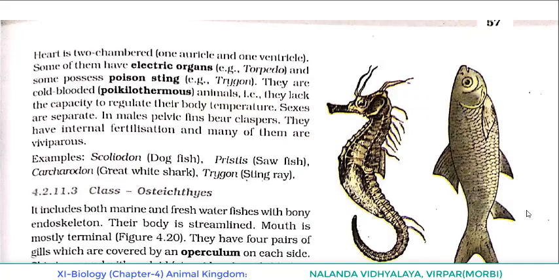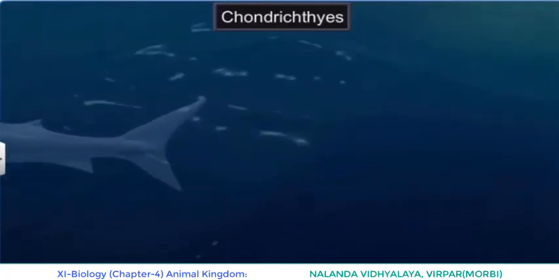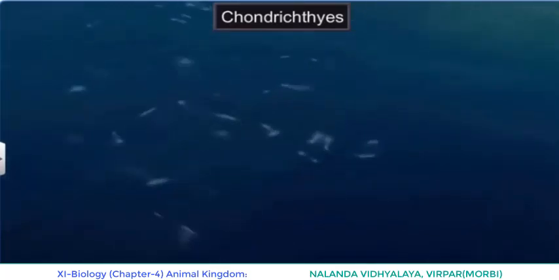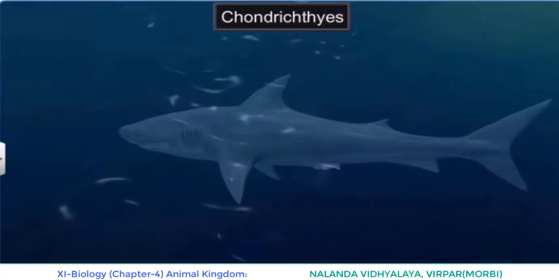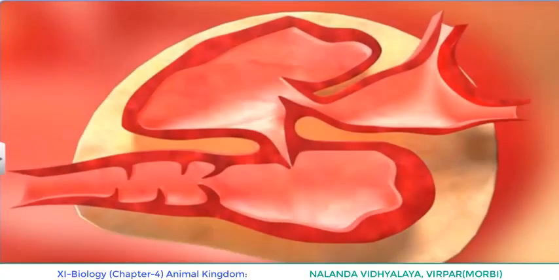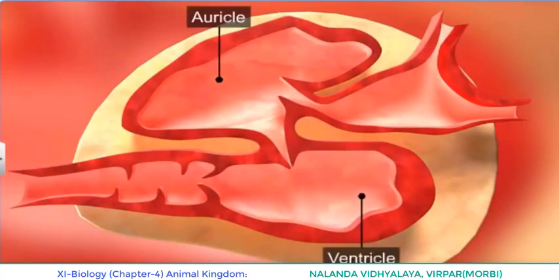The heart is two-chambered: one auricle and one ventricle. What about our condition? Ours is four-chambered, two auricles and two ventricles. So here in the case of Chondrichthyes, they have a heart with how many chambers? Two chambers. Which are they? One auricle and one ventricle.